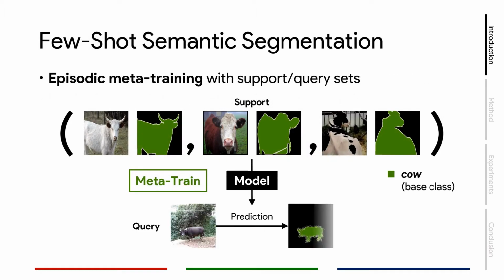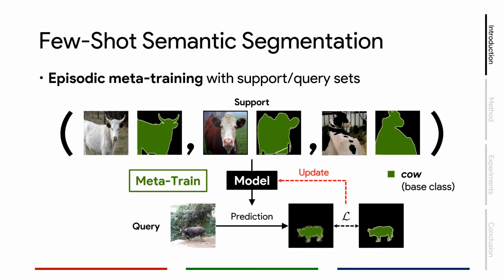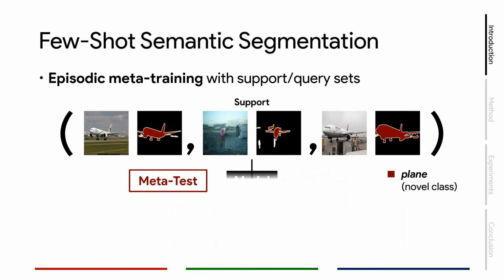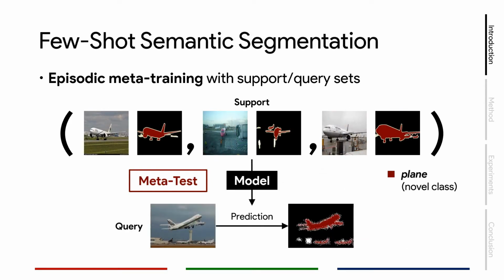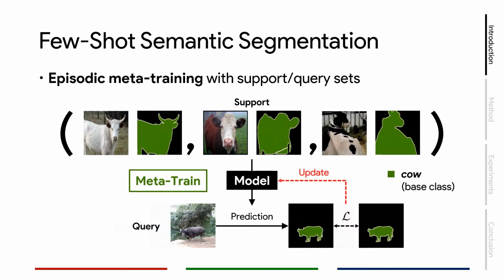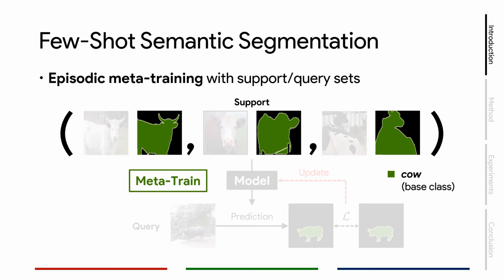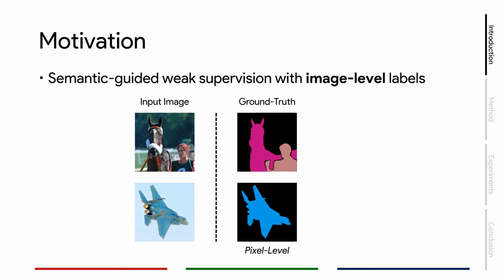Recently, the technique of few-shot learning has been applied to the task of semantic segmentation, with many works using the episodic meta-learning scheme to leverage information from base categories at training stage, so that at testing stage, the model can adapt to novel categories with only a few pairs of data with ground truth labels. But even with such techniques, we still need a lot of pixel-level ground truth from the base categories. So, we want to further eliminate the need of any pixel-level label at all.